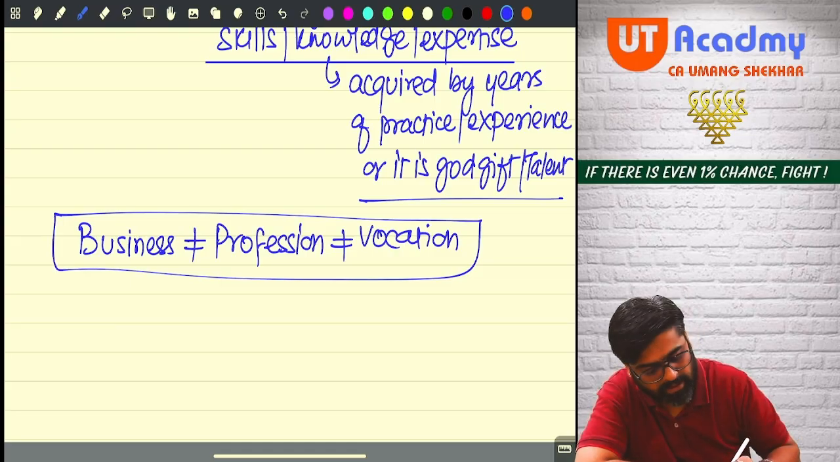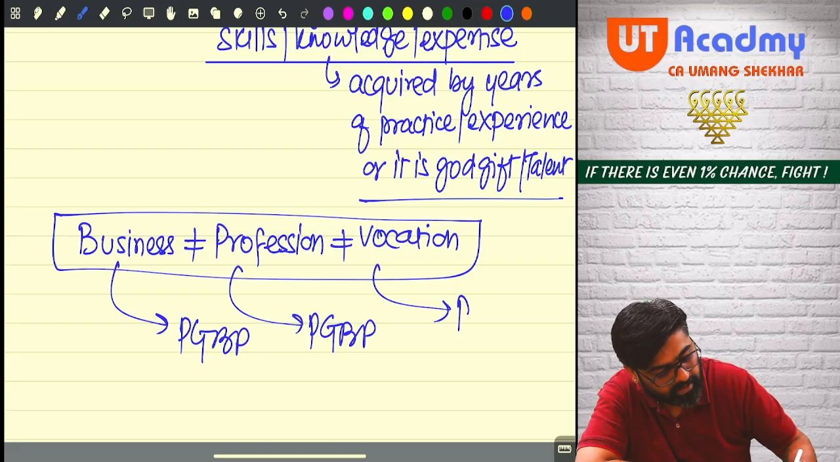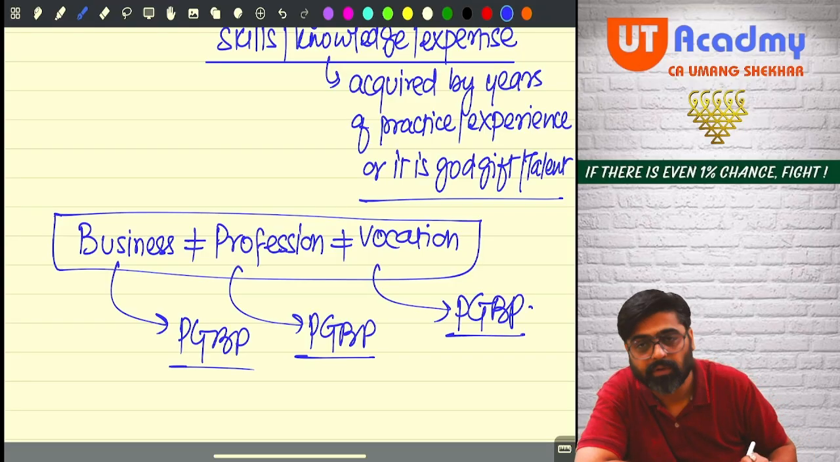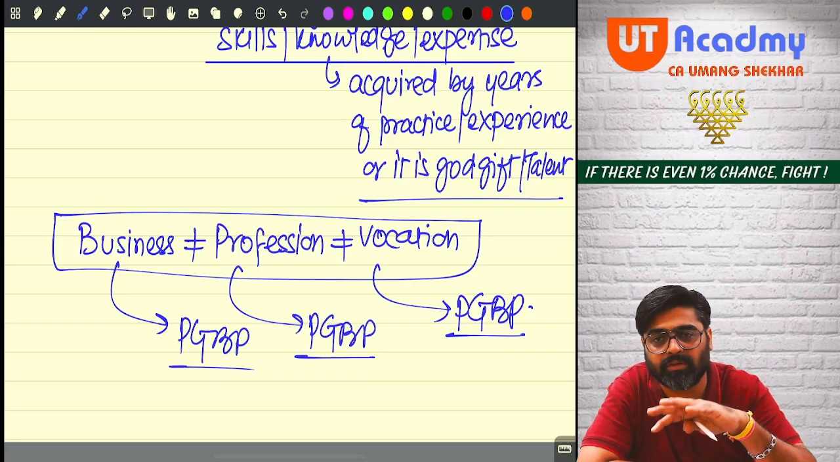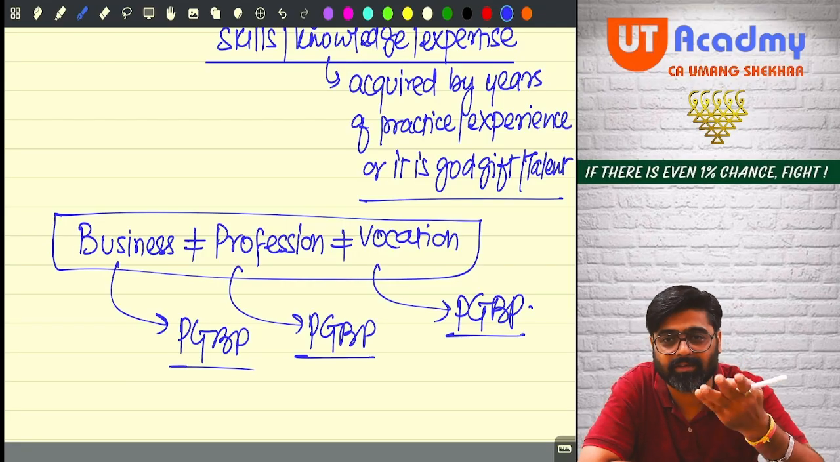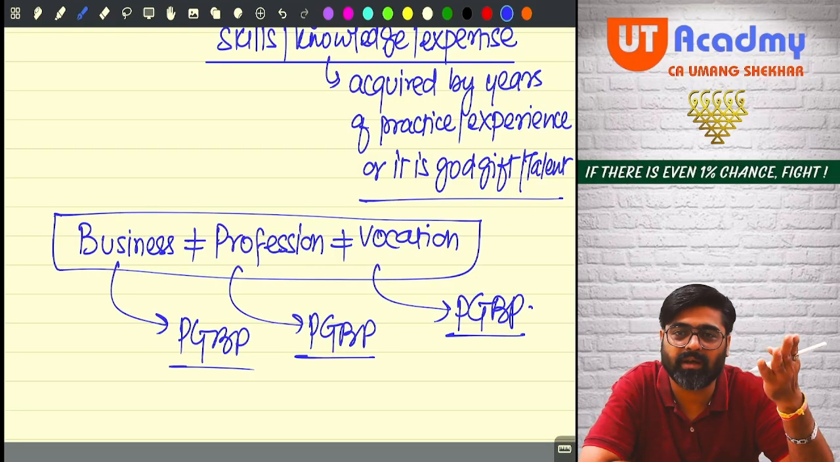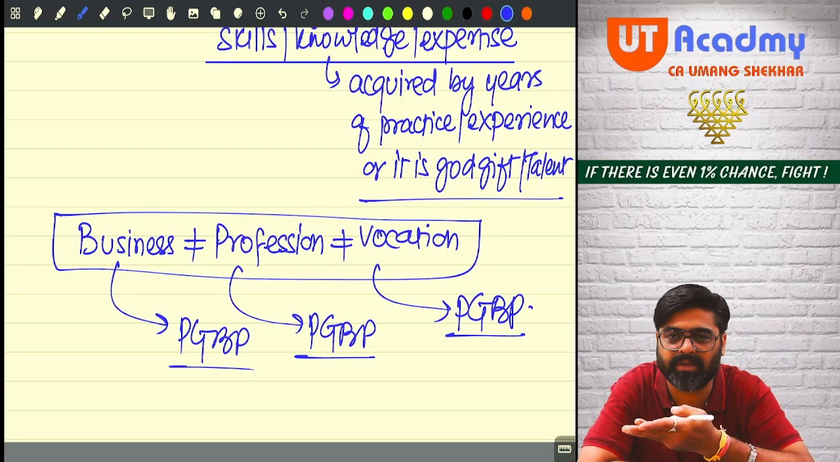But it will not make any difference. Income from business, income from profession, income from vocation, everything will go to PGBP. So even if you get confused whether to call any activity a business or a profession or a vocation, it will not make any difference as far as the PGBP head is concerned. Why? Because income from these activities is going to come under the PGBP head only.